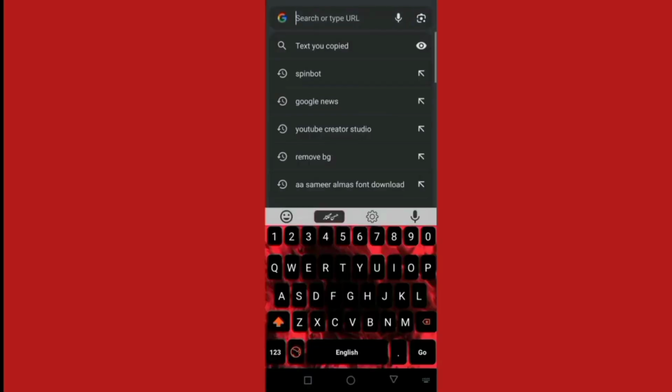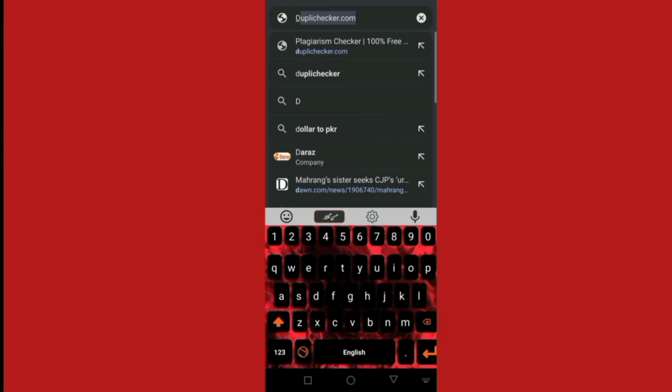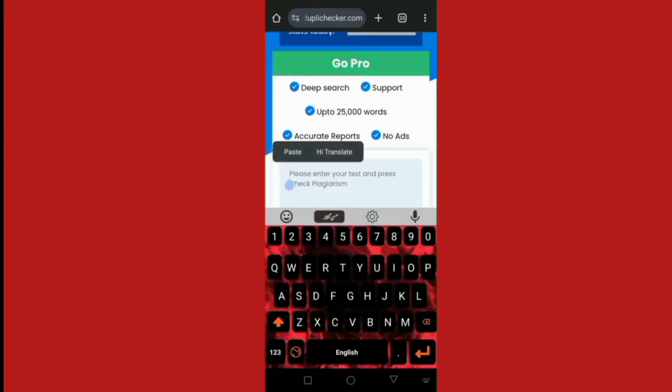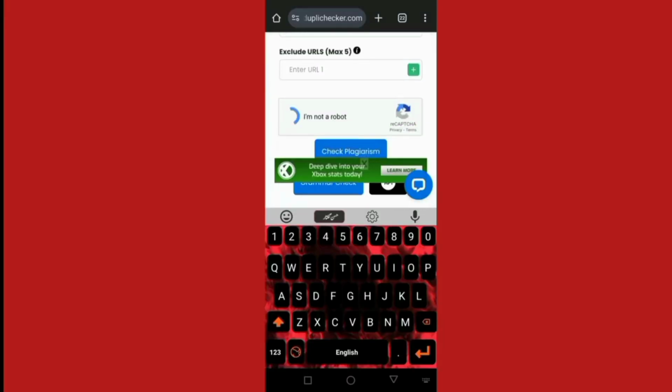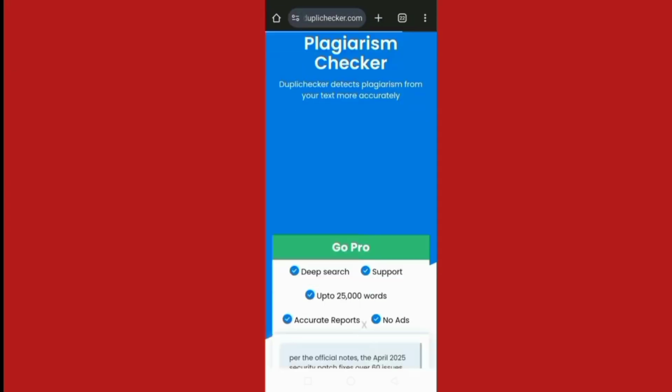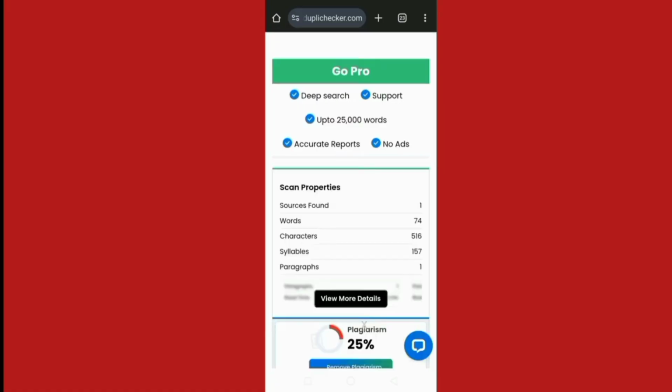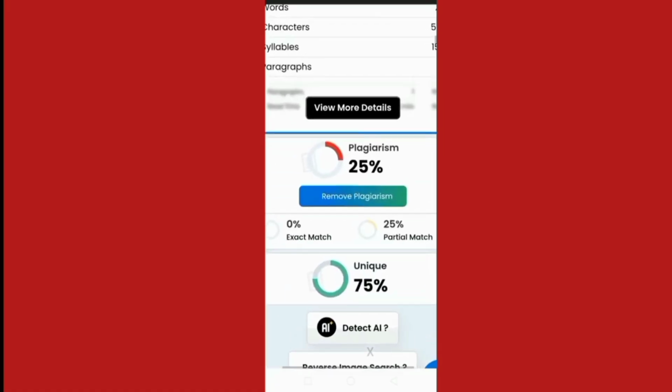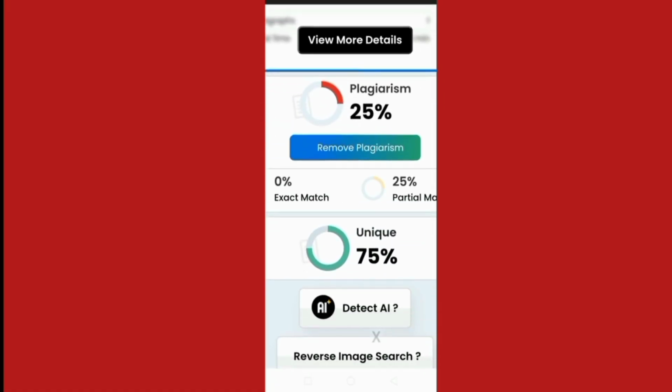Now go back to Google Chrome and search for duplicate checker, for checking plagiarism. Paste the paragraph here, scroll down, tick I am not a robot, and now click on check plagiarism. For checking plagiarism in this paragraph, the duplicate checker starts its work. Please wait for some loading, and now check the result. 25% plagiarism and 75% unique content. This is safe and unique content.